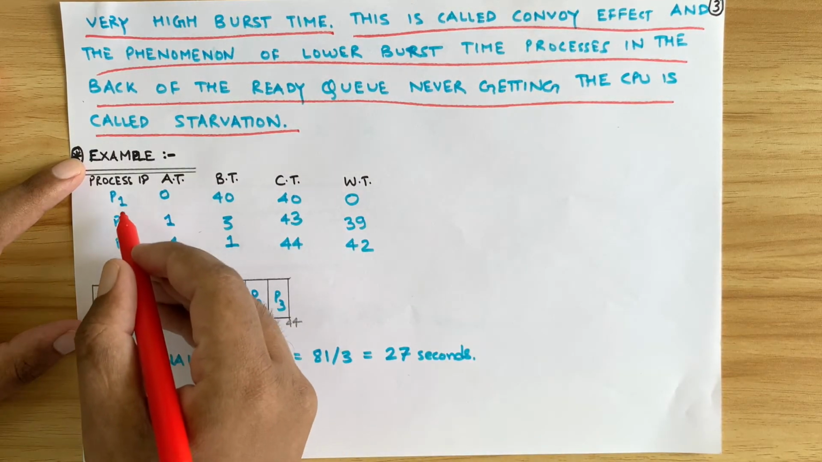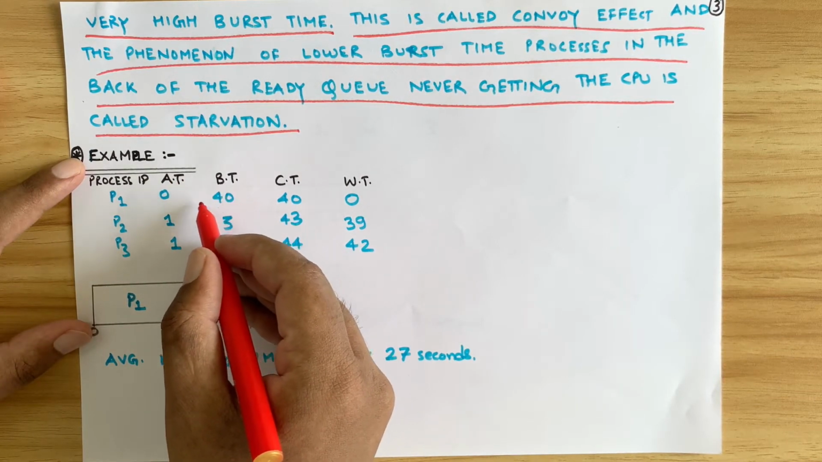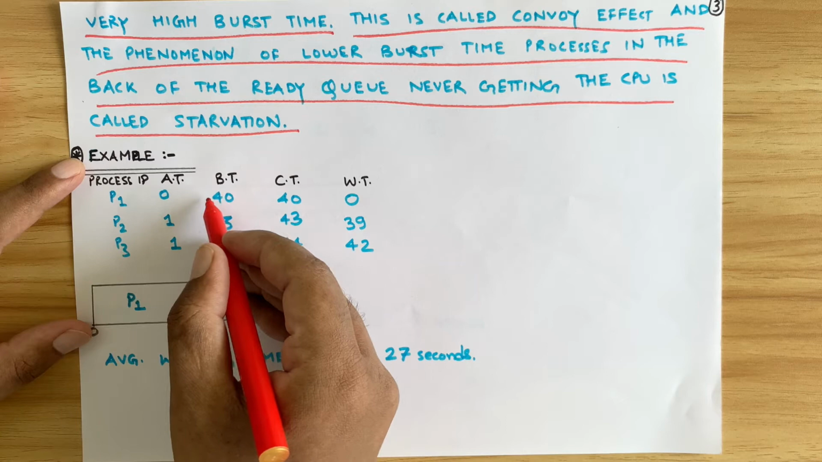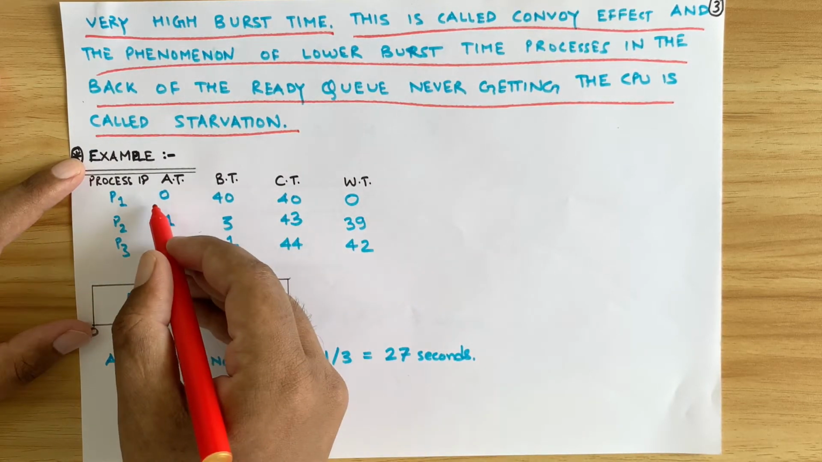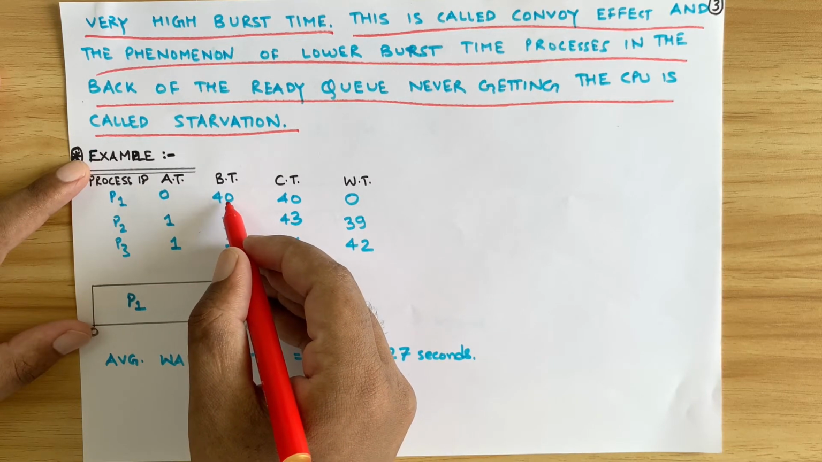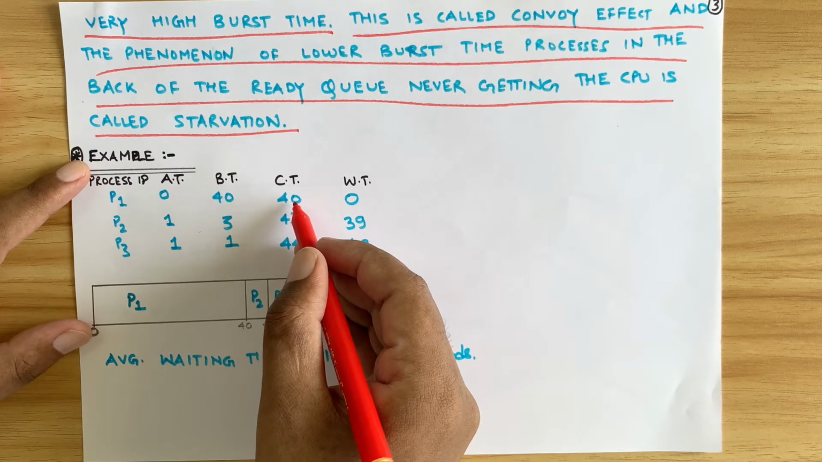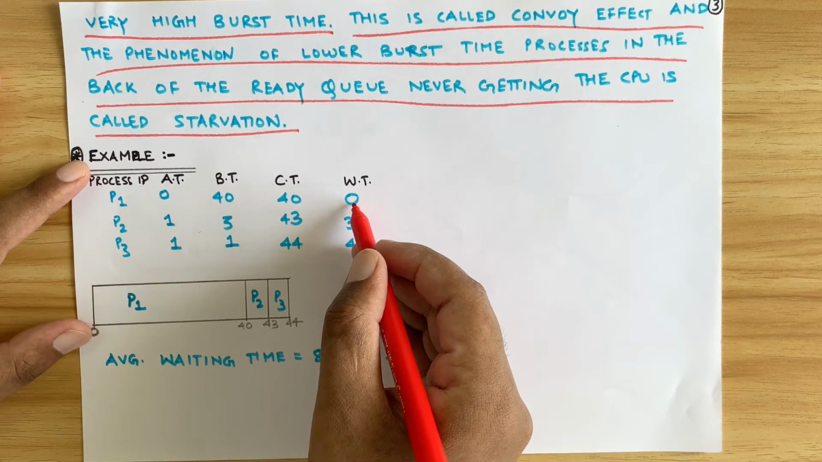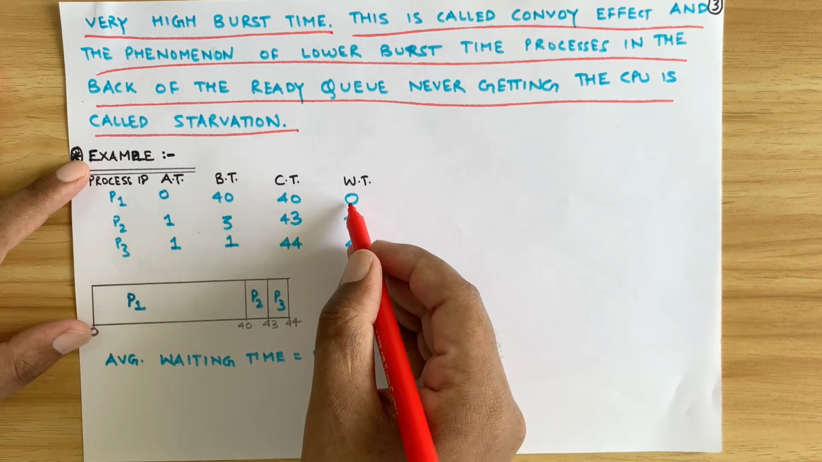So process P1 arrives at 0th second and its burst time is very high, that is 40 seconds. So it will complete at 40 seconds since it arrived at 0 seconds. So it will start first, first come first serve. So it will start first and it will continue till 40th second, and its waiting time is 0 because it started its execution at 0 seconds, so its waiting time is 0.